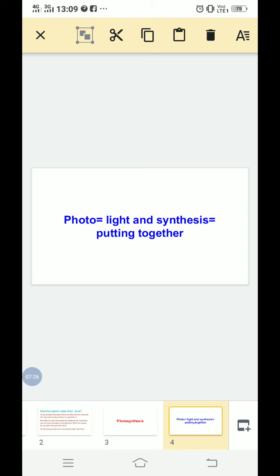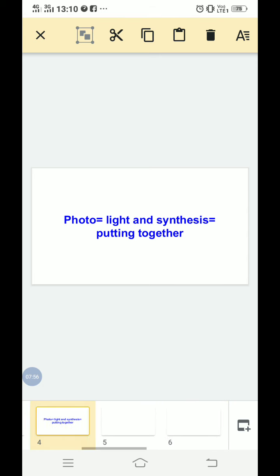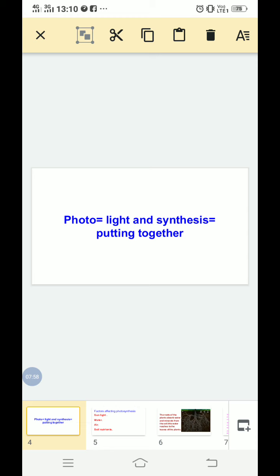Photo, already we know, is light. What is the meaning of photo? Light or sunlight, the light that we get from the sun. So photo means light and synthesis means putting together. We will discuss what we put together in this method of making food by the plants through photosynthesis.